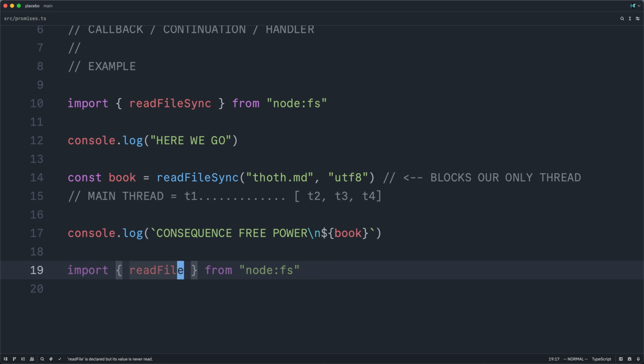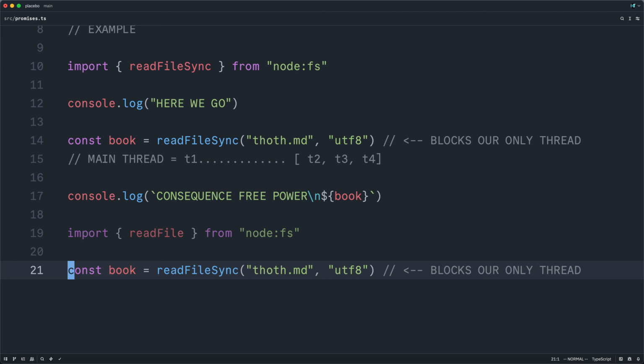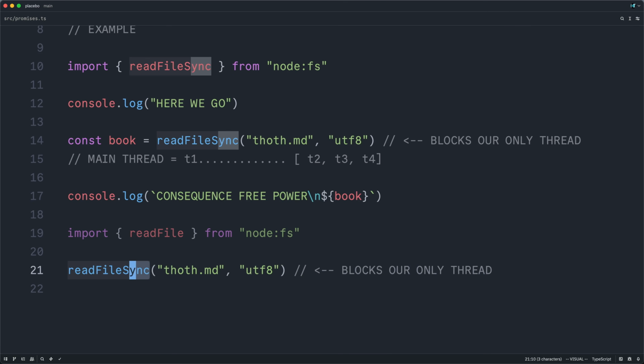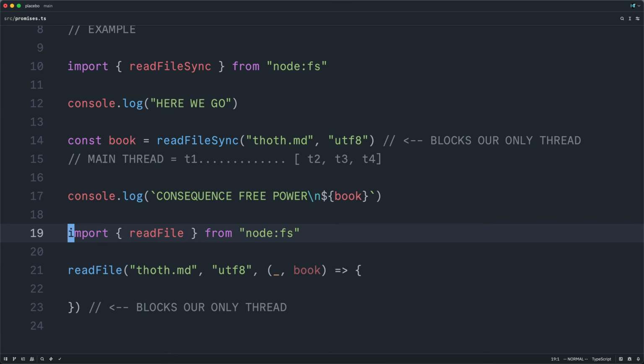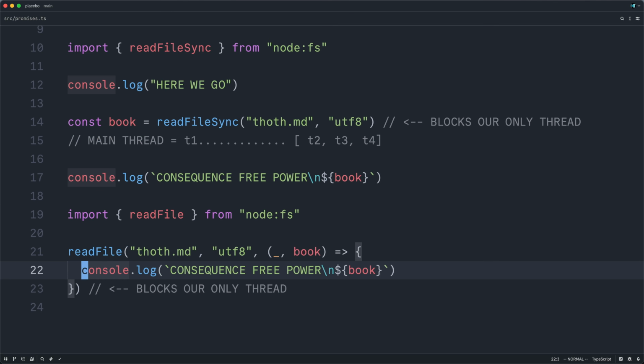I'm going to import readFile, the asynchronous version. Then I'll copy-paste the line where we read the file. I will delete the assignment because we will no longer be blocking, and I will delete the Sync postfix. And now we will explicitly pass the continuation of our program as a function, which takes the book as its second argument, the result of that readFile operation, and then I will copy and paste the console log, and then I will delete this expired comment.